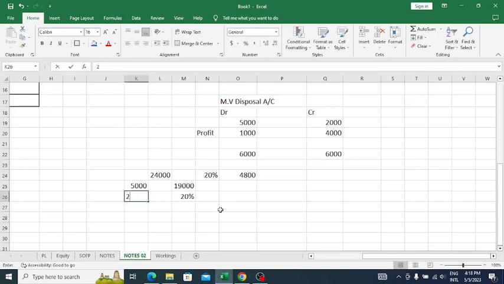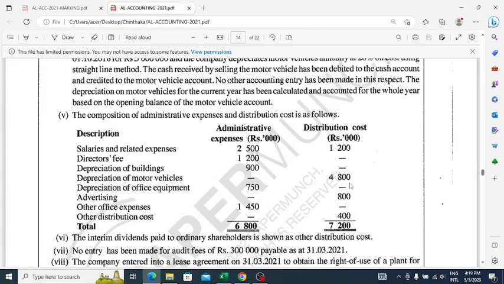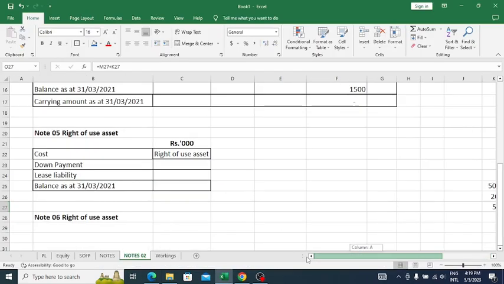So here 20% can apply. Here 5,000 into 20% divided by 12 into 6, only for 6 months. Then the total depreciation expenses should be 4,300. So here they have calculated 4,800. That should be reversed. How can we do that?